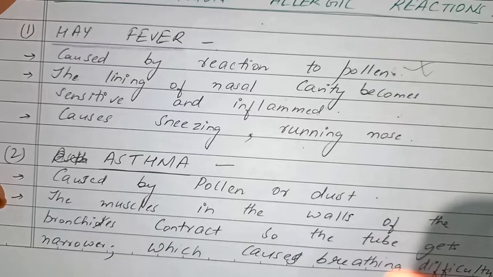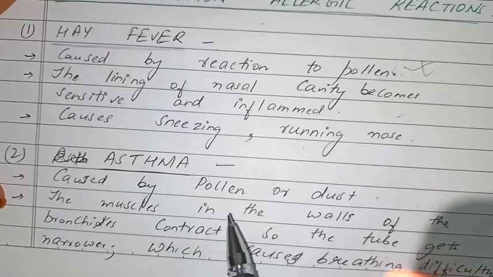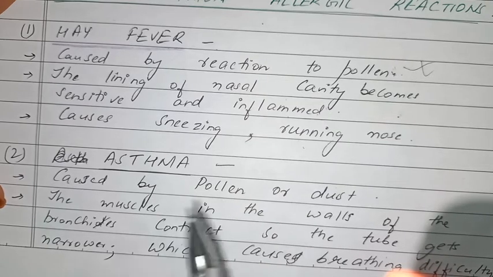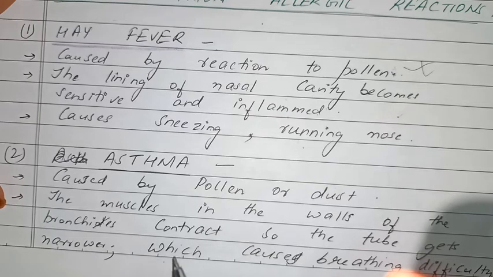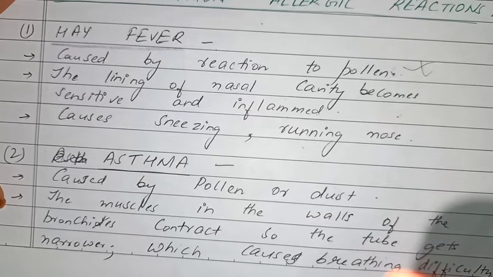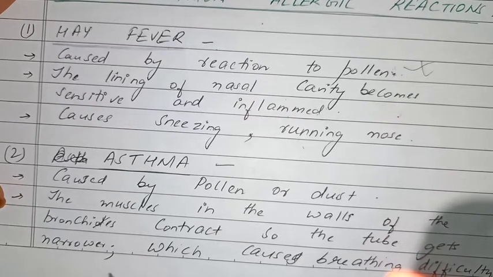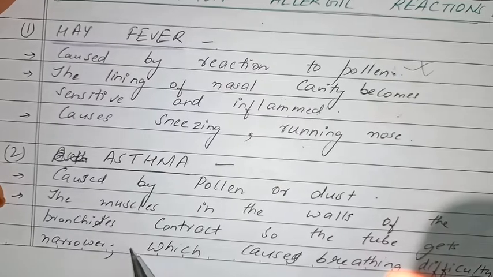Now number 2 is asthma, caused by pollen or dust. Asthma, how do we get asthma? Due to pollen or dust. What happens in the muscle, the wall of the bronchial tract, is that the tube gets narrower, which causes breathing difficulty. अब ये bronchioles होता है, हमारे lungs में होता है.